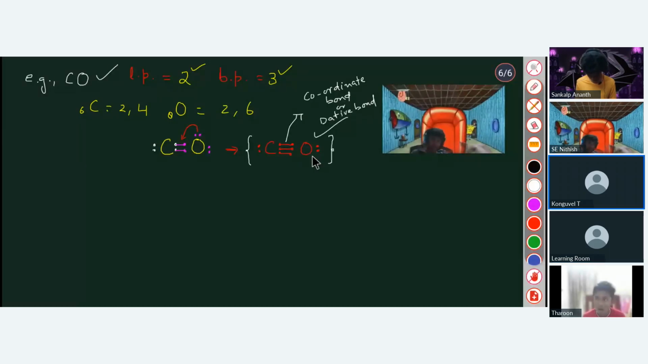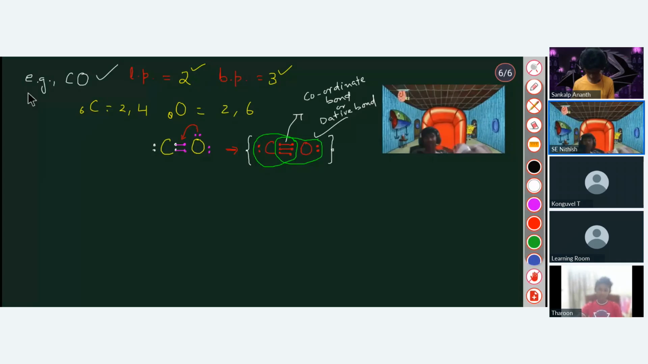Got it? So that means two lone pairs get converted to one bond pair. Exactly. Two lone pairs actually get converted to a bond pair in order to complete the octet of the atoms. This is very important, so I hope you will remember this example.